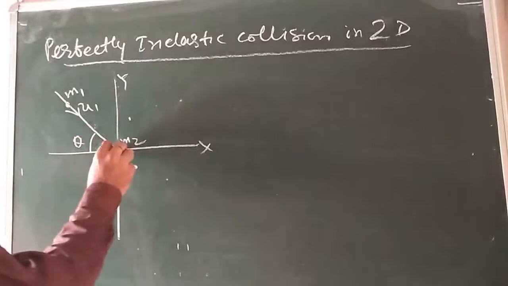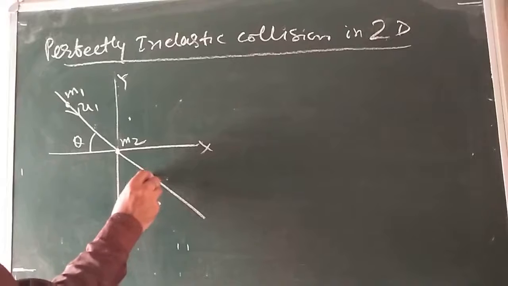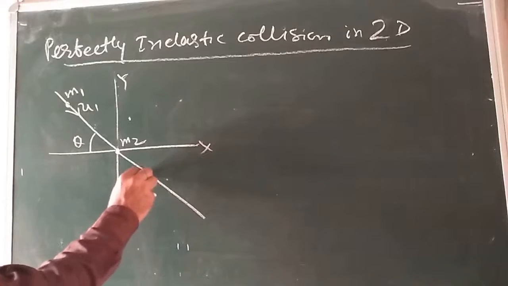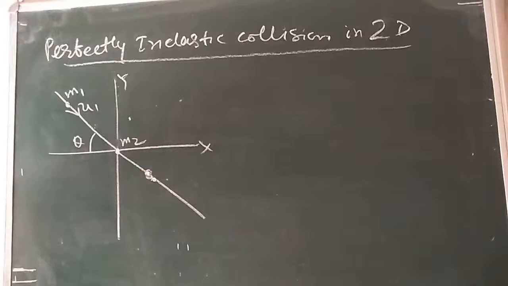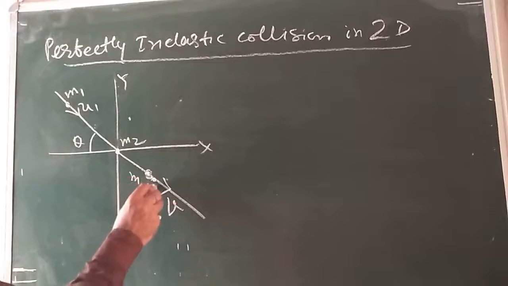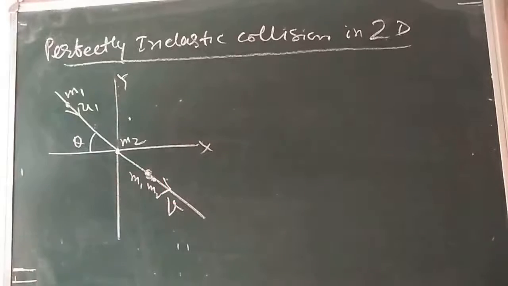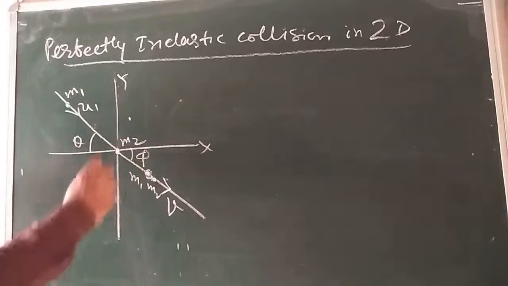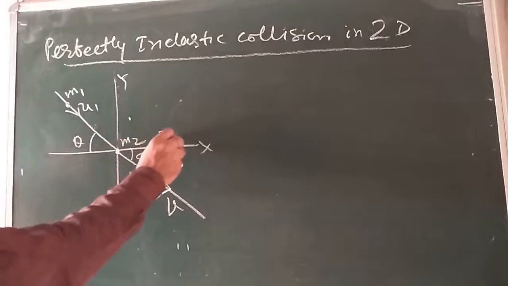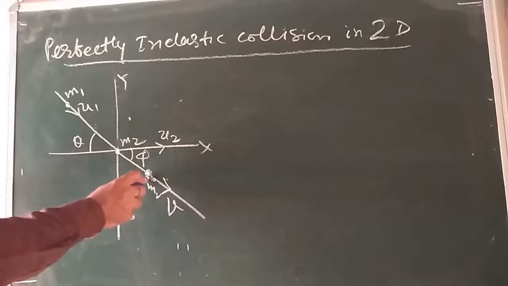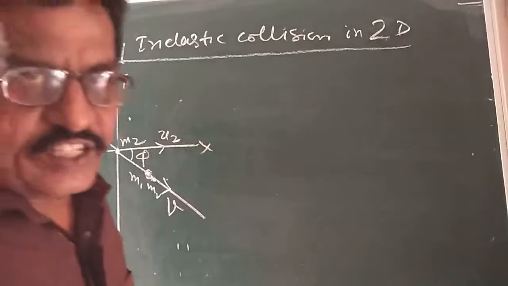As the collision is perfectly inelastic, both will stitch together and move as m1 and m2 with velocity v. Both are stitched, and this angle here is phi. Initially m2 is moving with a velocity u2. Draw this diagram. This is the diagram for perfectly inelastic collision.